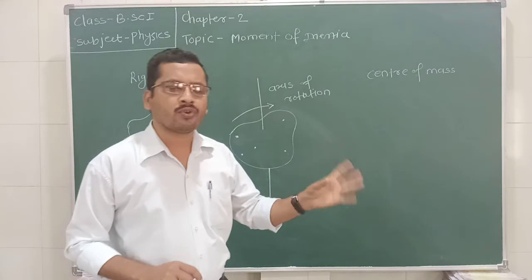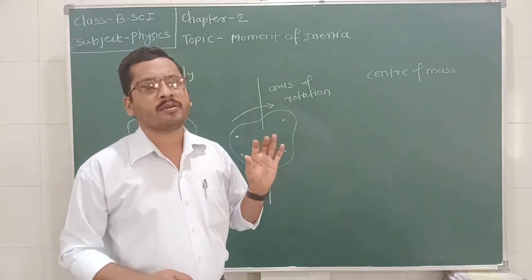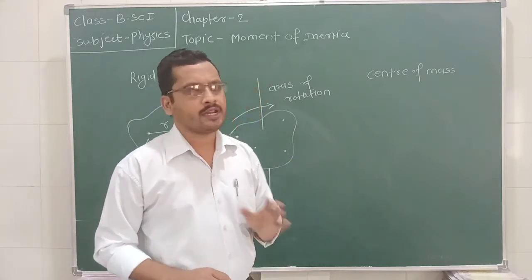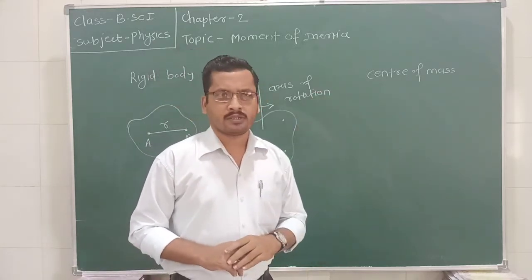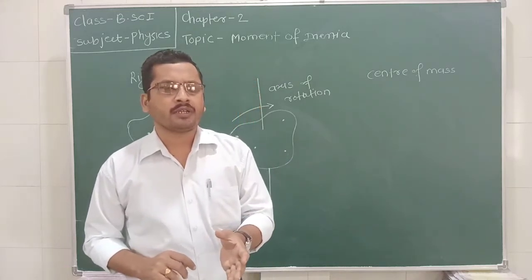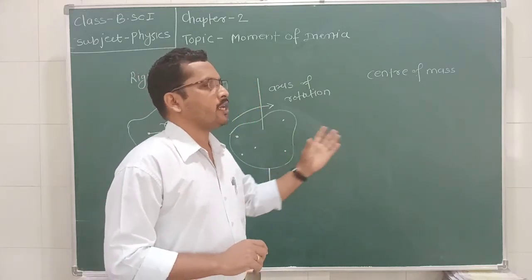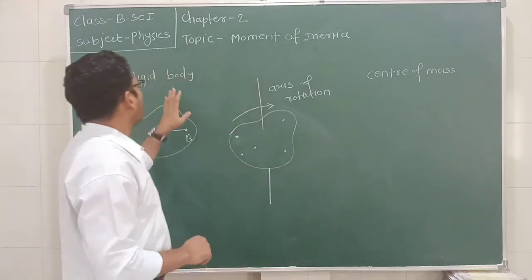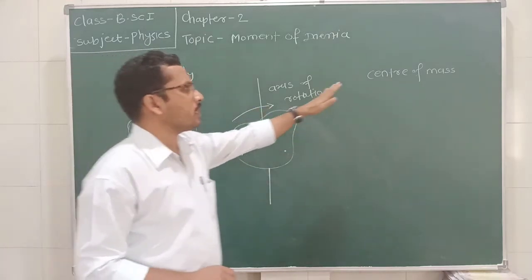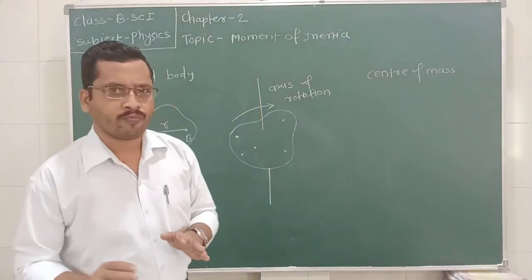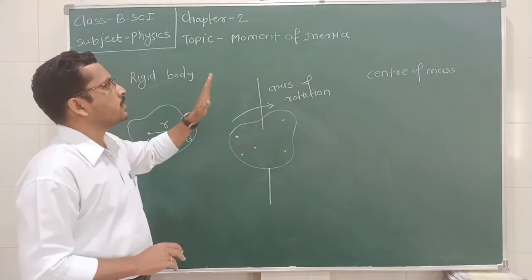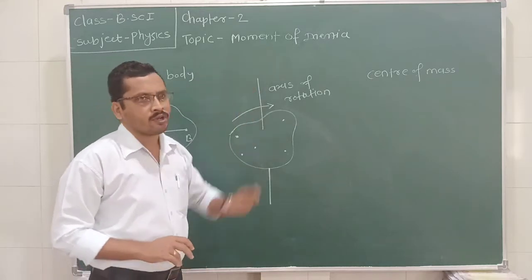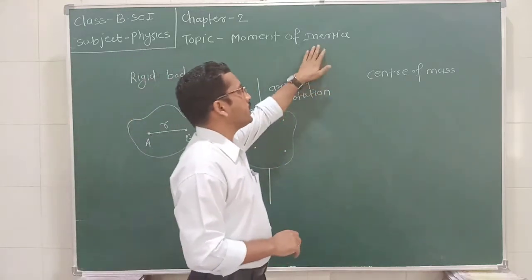So if the body is rotating, then we can say that the whole mass of the body is supposed to be concentrated at its center. It is called the center of mass. And for regular shaped bodies, the center of mass is situated at the geometrical center of that body. So this is all about the rigid body, axis of rotation and center of mass. Now we are moving towards the very important topic in this chapter, which is nothing but the moment of inertia. So what is inertia?